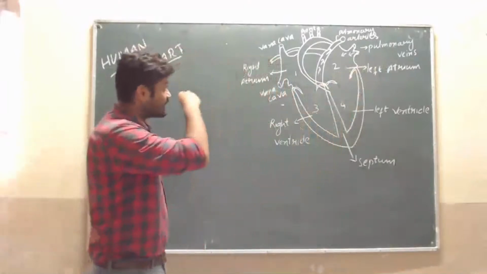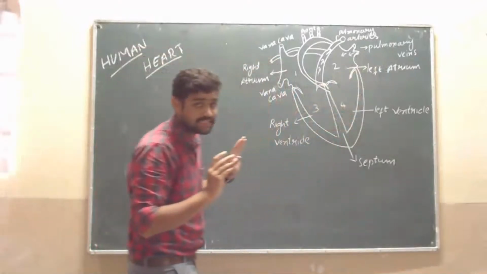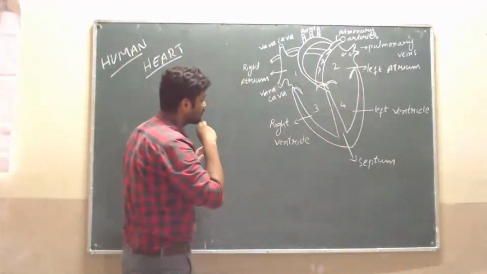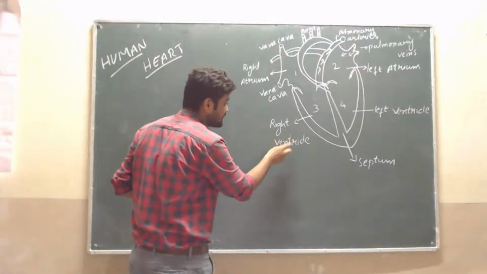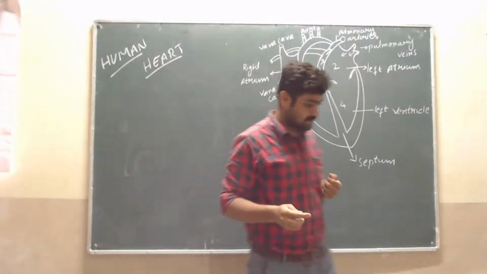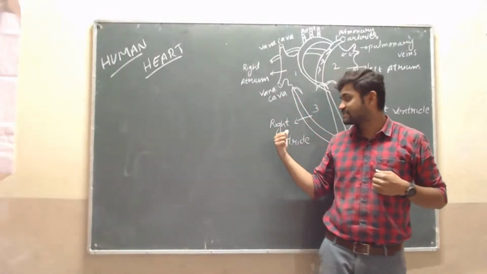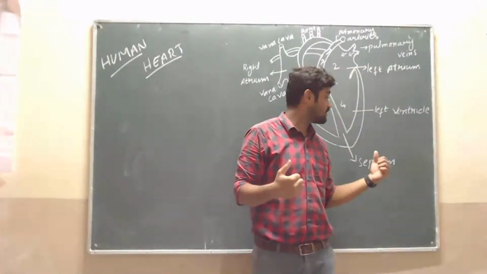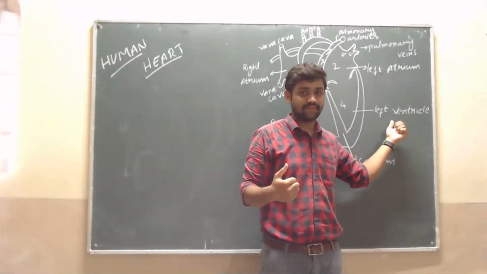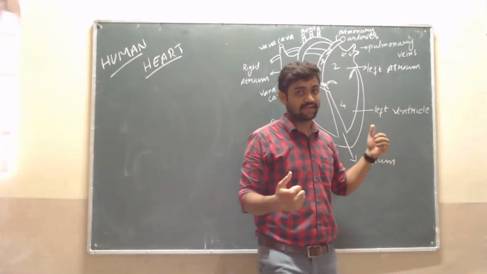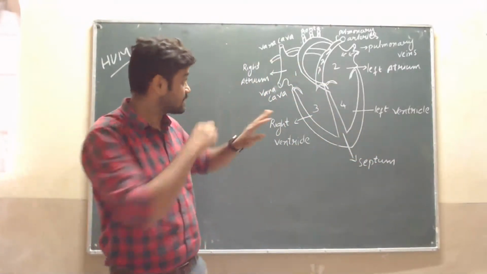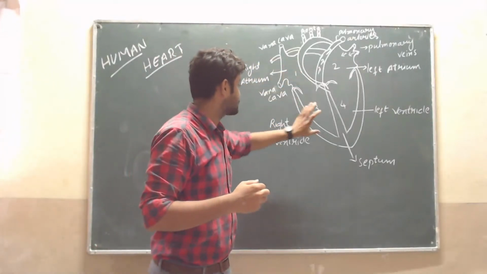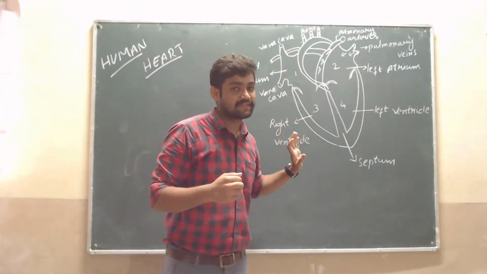See, as usual, the below two chambers are on the right side. The third chamber is the right ventricle, because it is on the right side. This is the right ventricle and this one is the left ventricle. So the four chambers are confirmed. Above are called atriums and below are called ventricles.